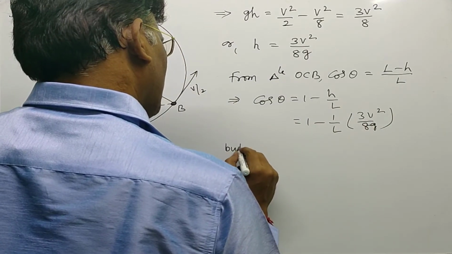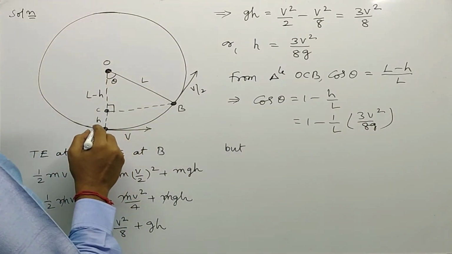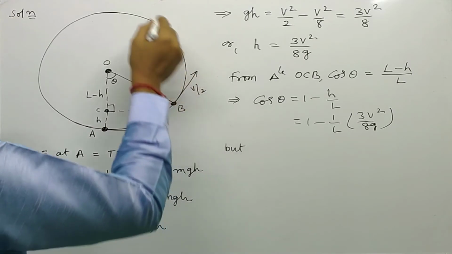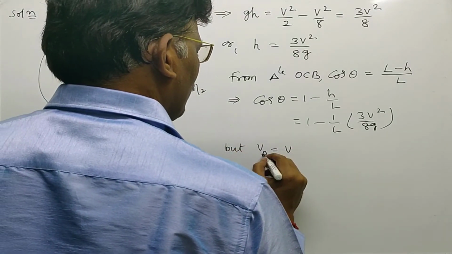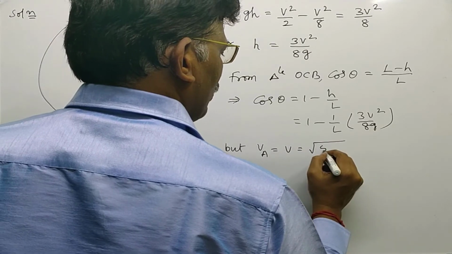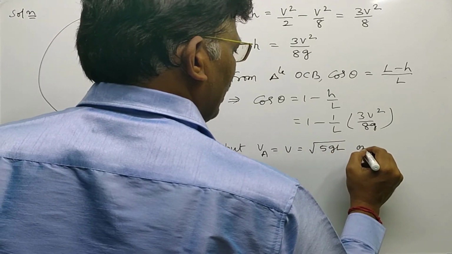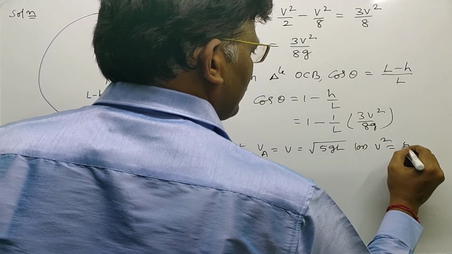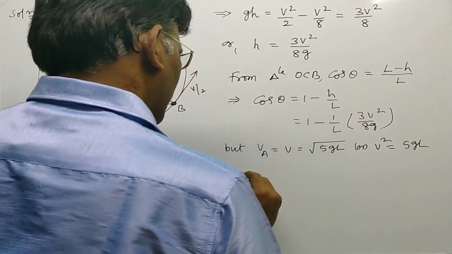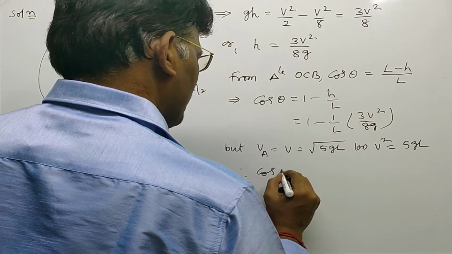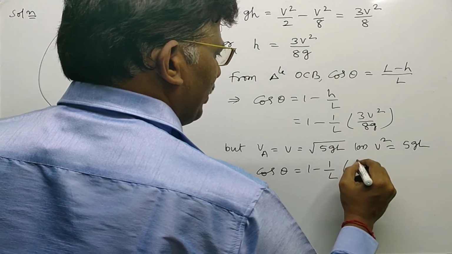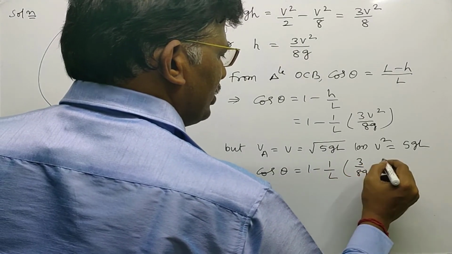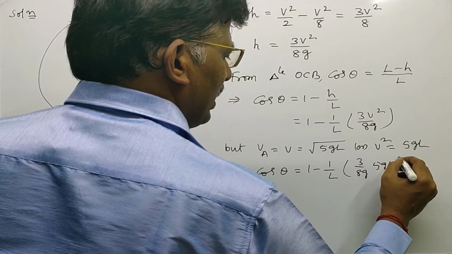But we know that the velocity of a particle at the lowest point in a vertical circle, that is VA equal to V, is equal to square root of 5gL, or V square is equal to 5gL. Therefore, cos theta is equal to 1 minus 1 by L into 3 by 8g into 5gL.